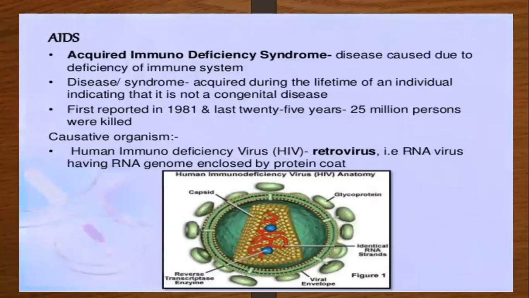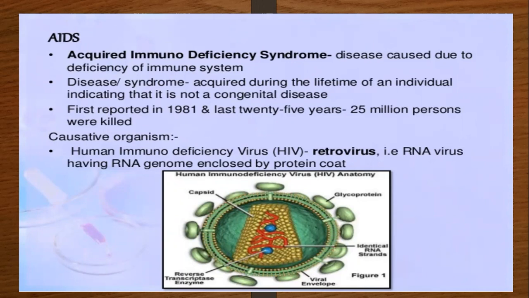Then after elephantiasis, the next one is AIDS. The long form of AIDS is acquired immunodeficiency syndrome. So the disease is caused by a deficiency of the human immune system. Here the deficiency of the immune system takes place, so it is known as acquired immunodeficiency syndrome.